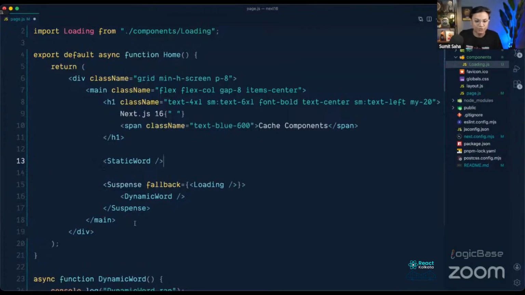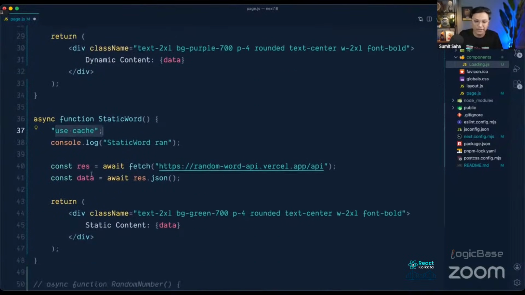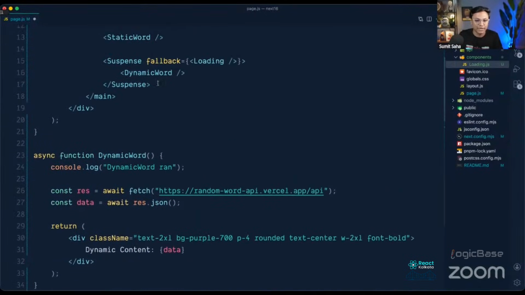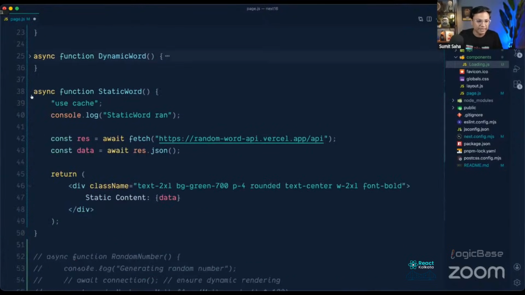Okay, we don't need to wrap it with a suspense boundary, because this is already a use cache component. So that means it is a static component. So now I have two components, and a third component that I will add.